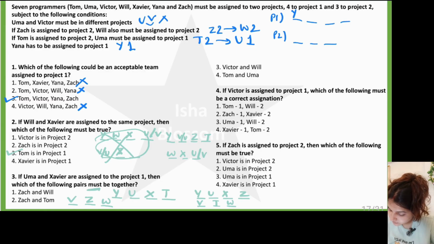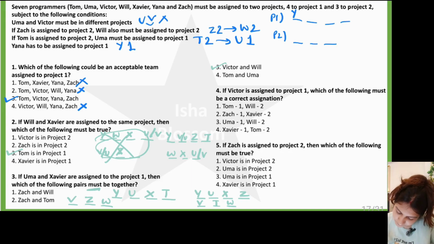Third one, Victor and Will. In the first one, Victor and Will are together. In the second one also, Victor and Will are together. So, this is the answer. Just for checking, Tom and Uma. In the first one, Tom and Uma are together, but in the second one, Tom and Uma are not together. So, the answer is option number 3.